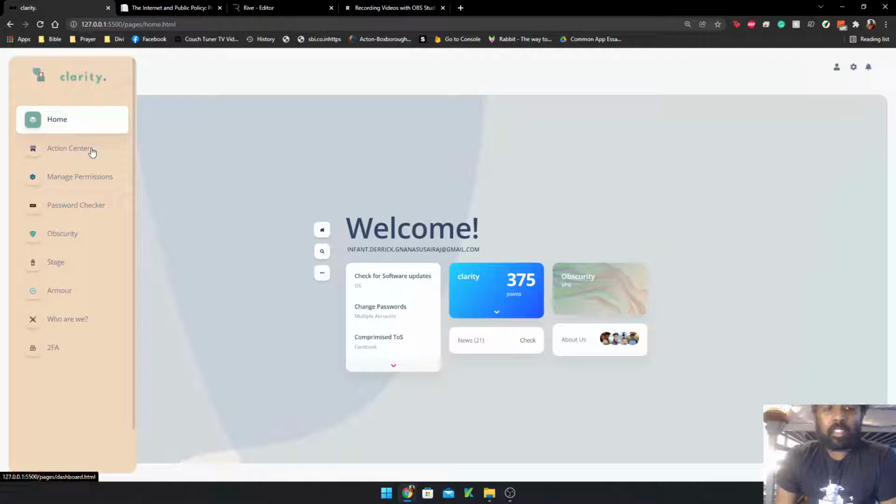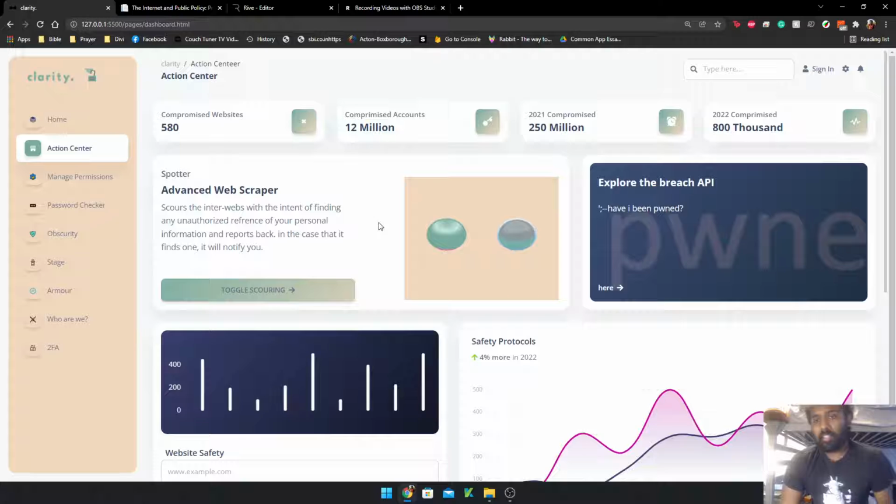This brings us to the Action Center, where we get more information and more actions into what we can do. The top is obviously just data that we have accumulated that will be updated based on how many people are compromised every year, and we're just trying to make it better and better till there's a very minimum amount of people getting compromised due to unsafe actions. We created an advanced web scraper which basically went through the internet searching for any ties to do with your username, any data breaches that you might not even know about, any places that your address might be stored that you don't want it to be.